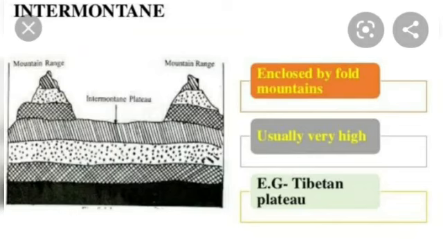So the plateau will be in between, and on the sides the mountains will be there. The best examples are the plateau of Tibet, the plateau of Bolivia, Peru, and the Mexican plateau. These are the most extensive plateaus, and their topographic features are very large.